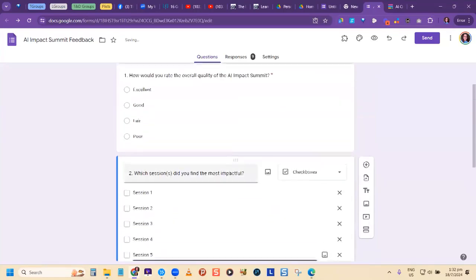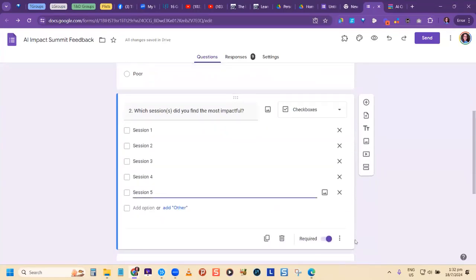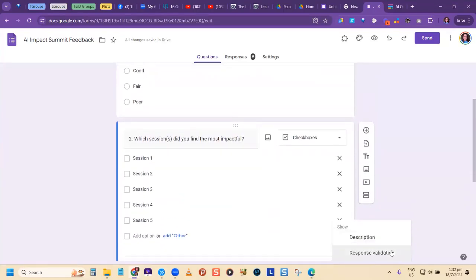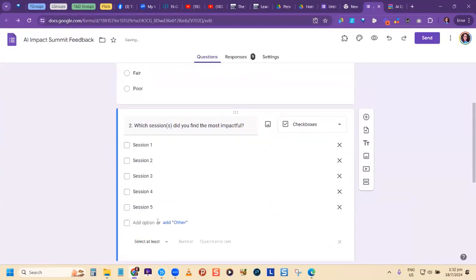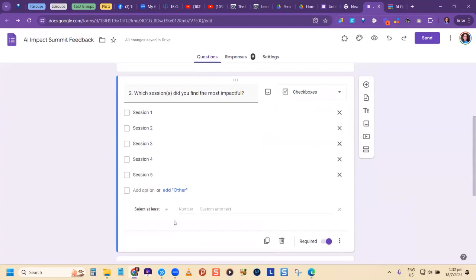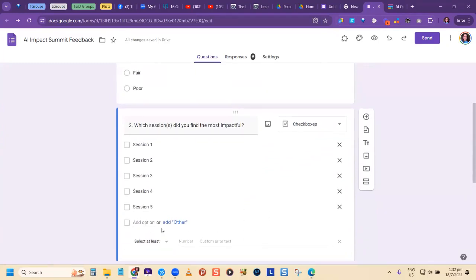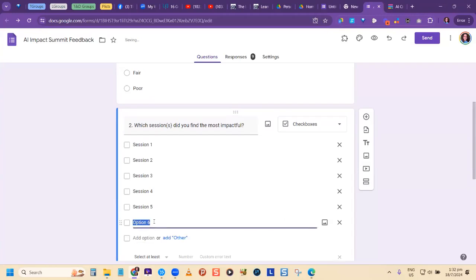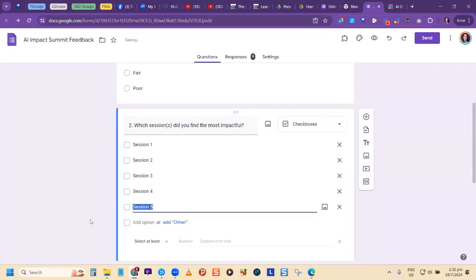All right, so look at the checkbox now. So you notice that with the checkbox, I don't have any, well, I do have a response validation here, but let's see what it says right here. Oh, the reason I do have a response validation, there's an other option. So that's why it gave me that option there. So if they don't want to choose one of these, what else would you say? You know, but we're not going to have any other option. We're going to take out that.